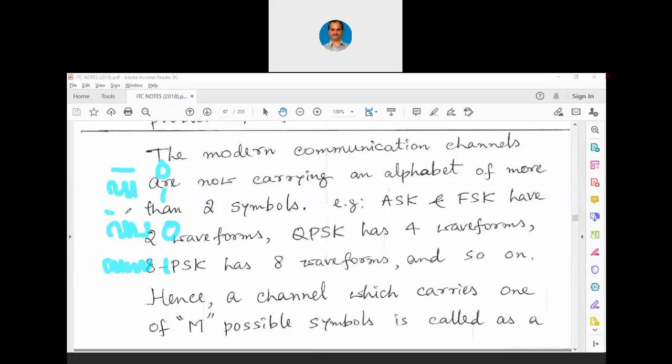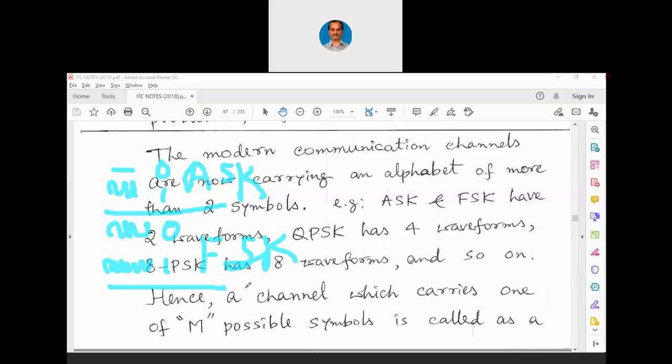For detecting FSK, now this is ASK, this is FSK. Now in case of FSK, you have a lower frequency and a higher frequency. So here you will have to use 2 types of band pass filters, where you will receive this frequency separately, this frequency separately.